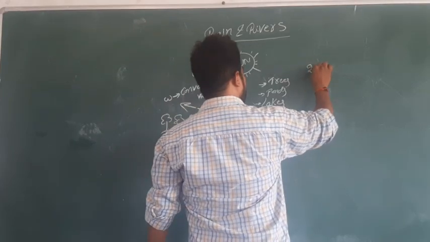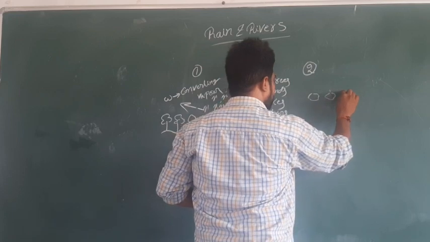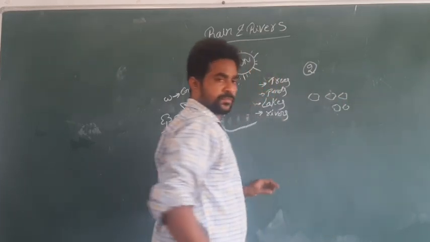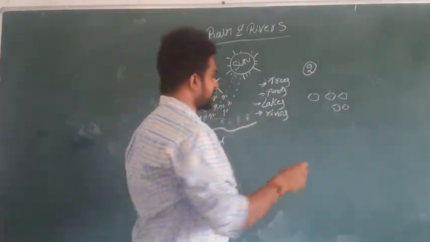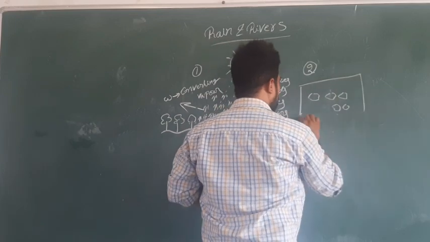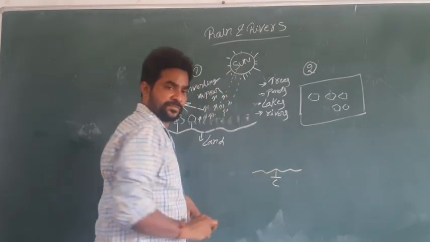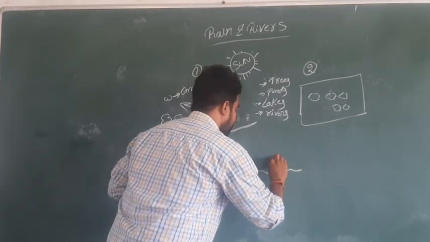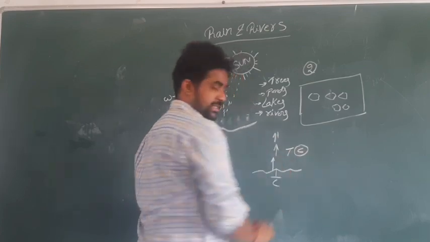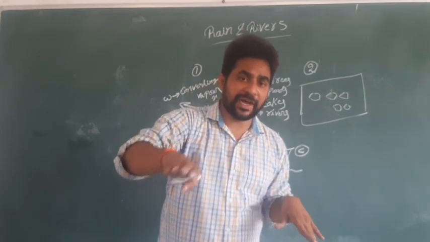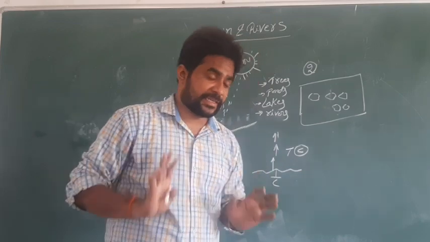The second step is here. These are the vapors. Vapor is going up and joining the atmosphere. We know that if we are on the land and go to a higher elevation, the temperature decreases. Whenever we go to a higher elevation, the temperature decreases.